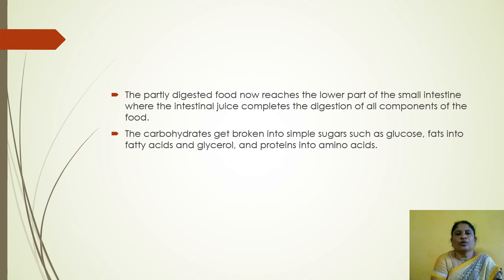Partially digested food now reaches the lower part of the small intestine from the stomach, where the intestinal juice completes the digestion of all components of the food. The carbohydrates get broken into simple sugars such as glucose, fats into fatty acids and glycerol, and proteins into amino acids. So, in the small intestine, the food is completely digested.